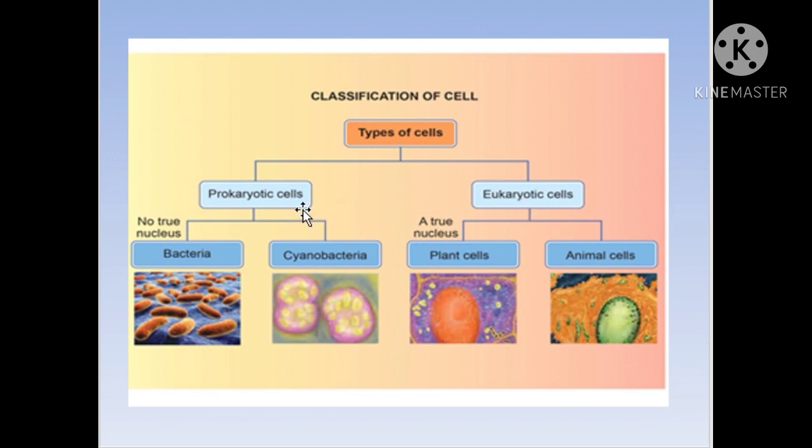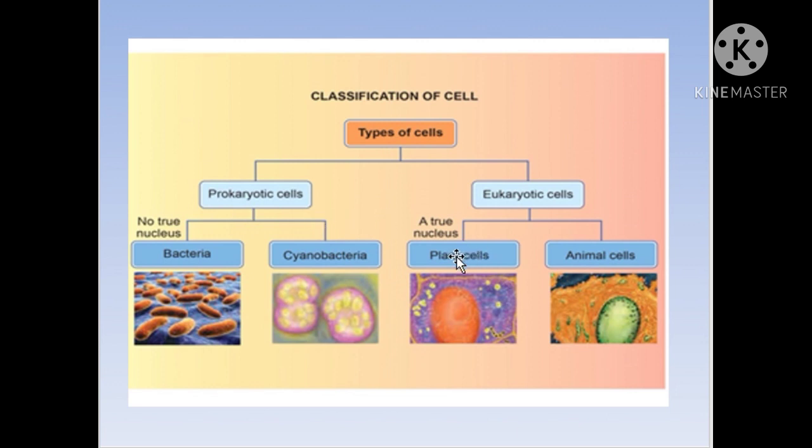What is the common difference between the prokaryotic cell and the eukaryotic cell? A true nucleus is not present in a prokaryote. That is, in the prokaryotic cell, the nucleus is not surrounded by a membrane called the nuclear membrane, whereas in a eukaryotic cell, a true nucleus is present. It means that the nucleus is surrounded by a well-defined nuclear membrane. This is the common difference between a prokaryotic cell and a eukaryotic cell.